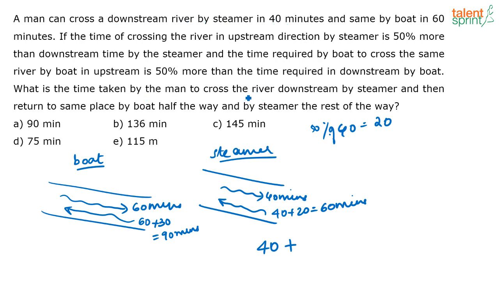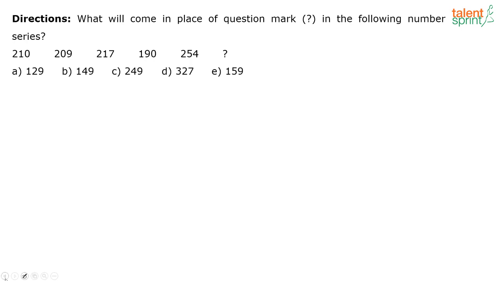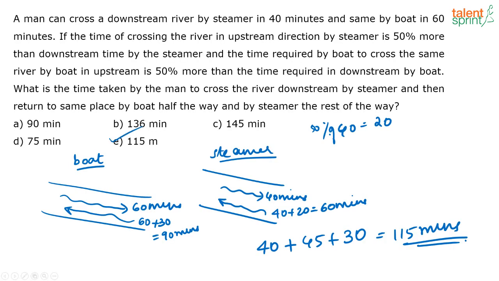So what is the time taken by the man to cross the river downstream by steamer? He is taking 40 minutes here, plus then what is he doing? He is returning halfway in the boat and halfway in the steamer. Halfway in the boat, he will take 45 minutes. Similarly, he will take 30 minutes in the steamer. So that's the answer you are looking at. That is 40 plus 45 plus 30. That is 85 plus 30, which is equal to 115. So he will return in 115 minutes. So the correct answer here is option E. Hope it is clear.